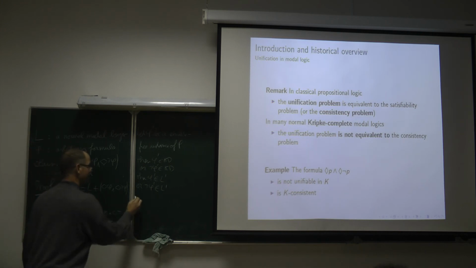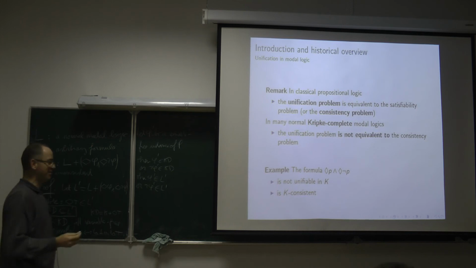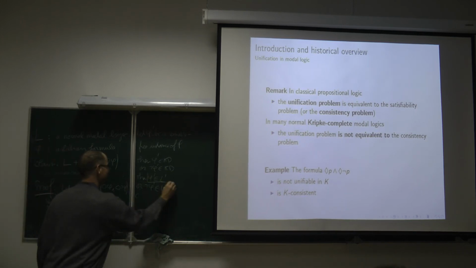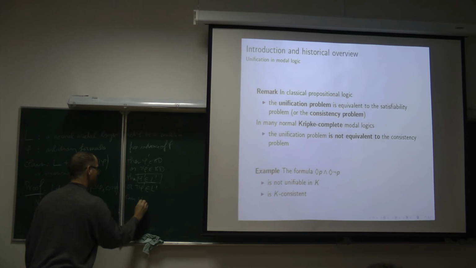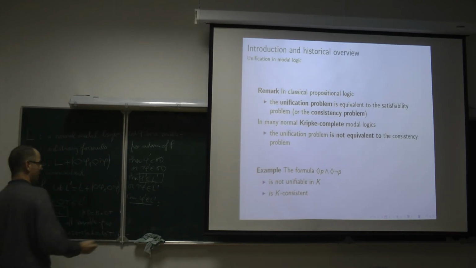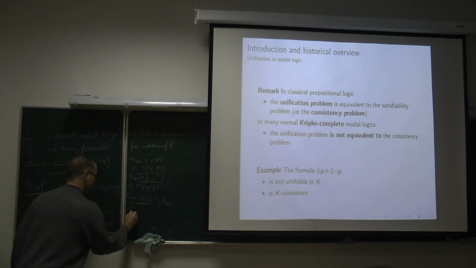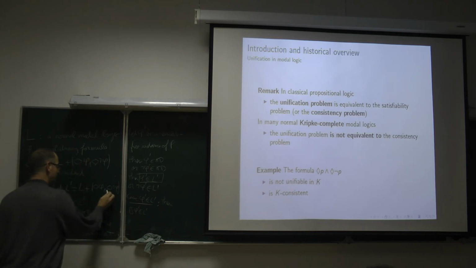Okay, I think you have seen. Now it will be clear. I will just study this case. Suppose that phi prime belongs to L prime. The other case will be similar. Then, by the necessitation, box phi prime belongs to L prime. But L prime is a normal modal logic, so it is closed with respect to the rule of uniform substitution.